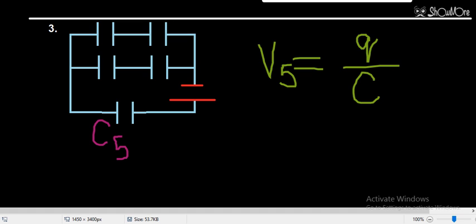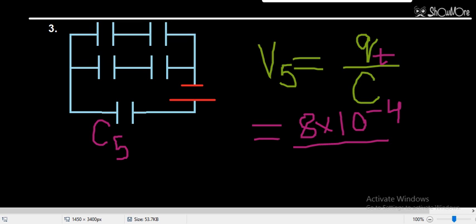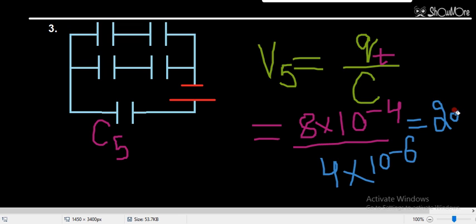Qt was given, and we have just calculated it: that is 8 into 10 raised to the power minus 4, divided by C, which is 4 microfarad, that is 4 into 10 raised to the power minus 6. After calculation you can check, it will be equal to 200. So that means 200 volt will drop here.